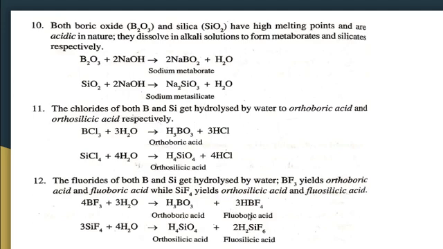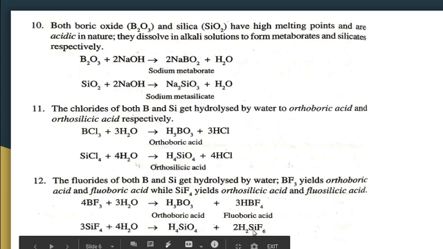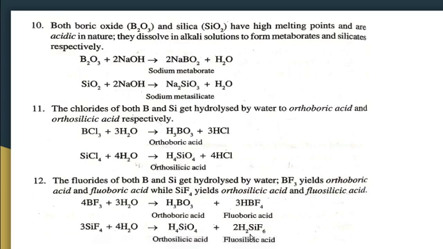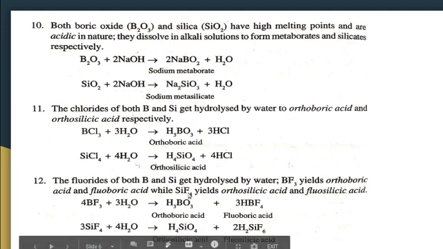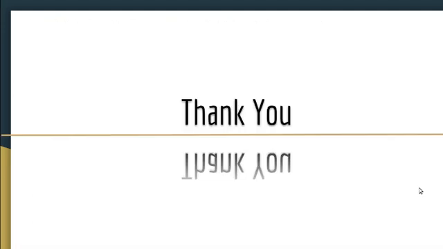Fluoroboric acid is HBF4, while SiF4 yields orthosilicic acid and fluorosilicic acid, H2SiF6. So these are some diagonal relationships between boron and silicon. Both show similar properties in most of the reactions. Thank you.